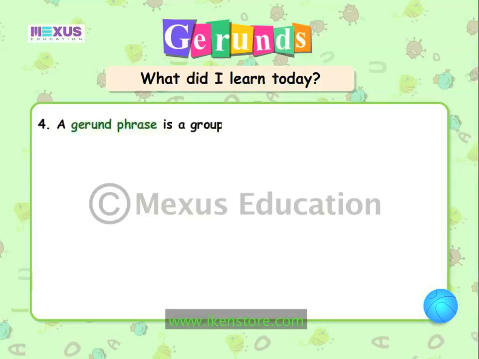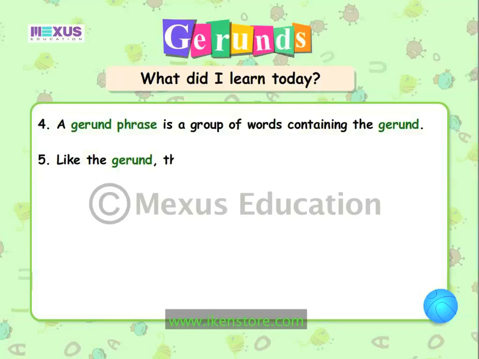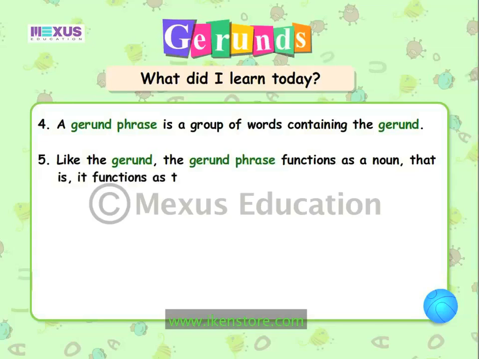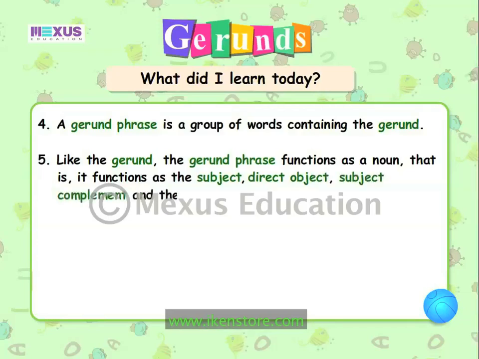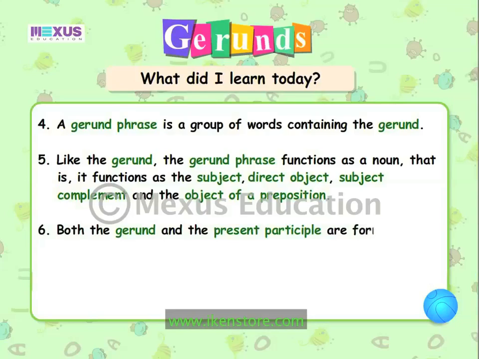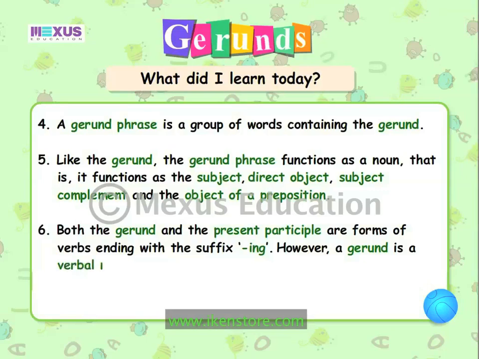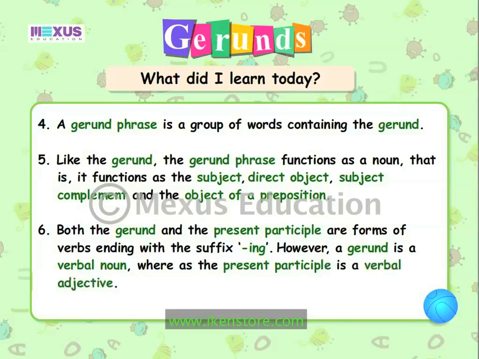A gerund phrase is a group of words containing the gerund. Like the gerund, the gerund phrase functions as a noun, that is, it functions as the subject, direct object, subject complement, and the object of a preposition. Both the gerund and the present participle are forms of verbs ending with the suffix ing. However, a gerund is a verbal noun, whereas the present participle is a verbal adjective.